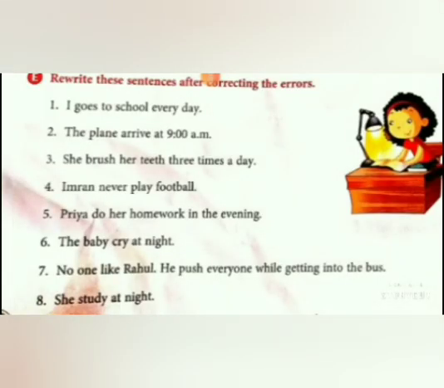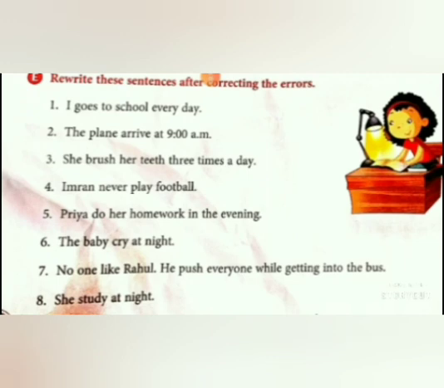So your next exercise is rewrite these sentences after correcting the errors. There are some errors in the sentences in the verb forms. You have to correct it and rewrite the sentence in the correct form. Shall we do it? First one. I goes to school every day.